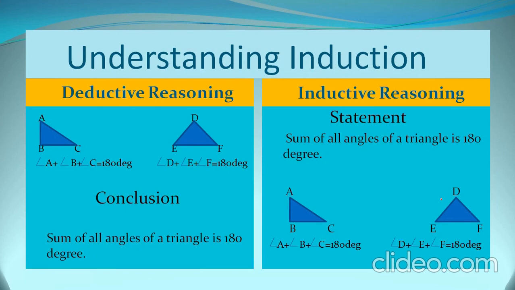And in the same way, in other triangle DEF we can check that sum of the three angles, that is D, E and F, that is also equal to 180 degree. So we can say that in every triangle sum of angles is 180 degree. Now here we have proved this statement with the help of these examples and made this statement generalize. We generalized this statement. This method is called inductive reasoning.